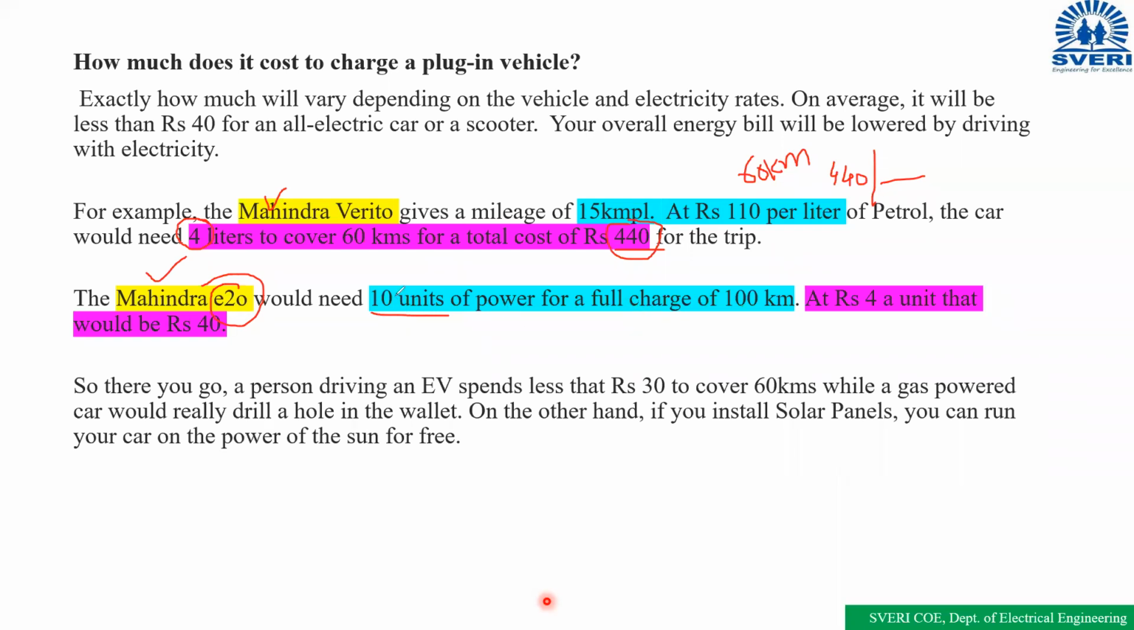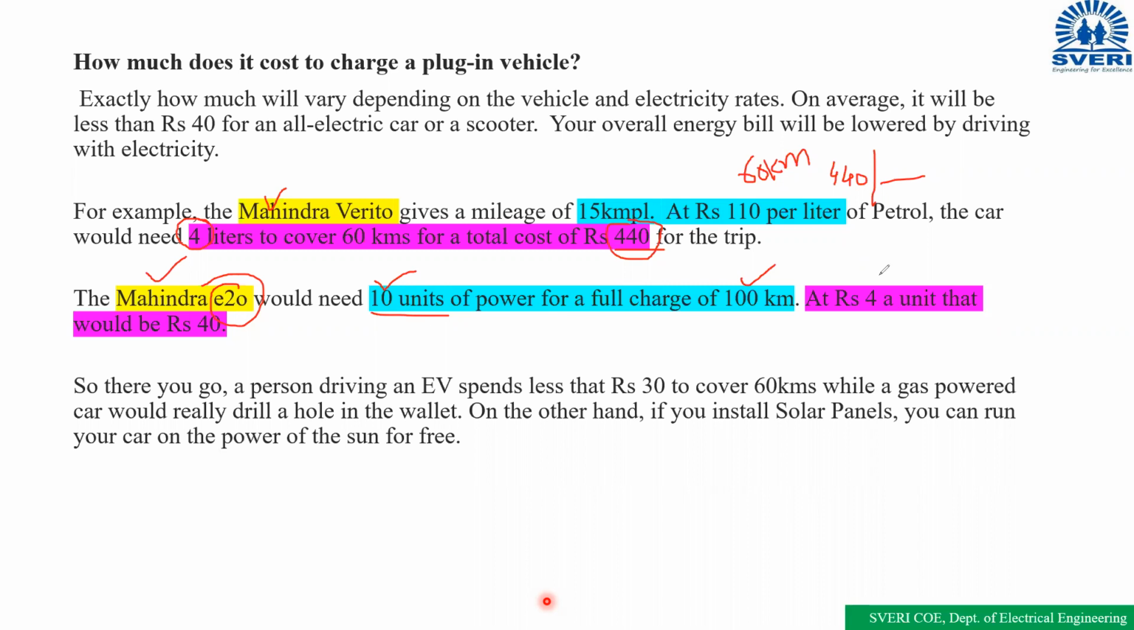एक बार फुल चार्ज किया तो कितना पावर कंज्यूम होता है? 10 यूनिट्स. Okay, so once it is fully charged, then we can travel 100 kilometers. For example, per unit cost is 4 rupees. Right now, per unit 4 rupees है ना? 3.5 or 4 rupees. That depends upon the tariff, and the tariff changes depending upon the state also. एक एक state में एक एक tariff रहता है. Up to 100 units, the tariff of electrical energy is 3.5 rupees in Maharashtra, I think.